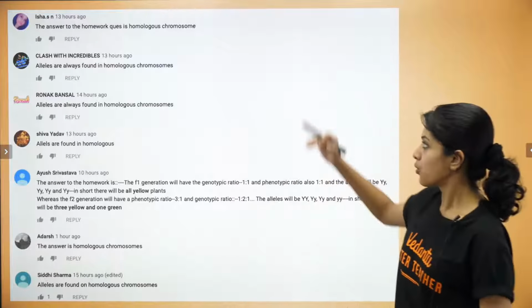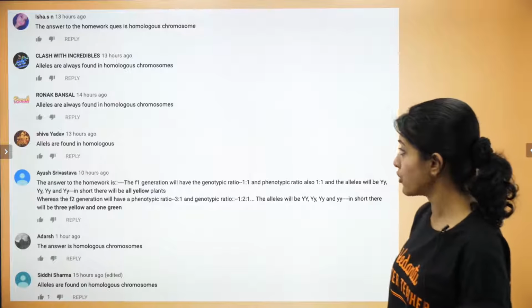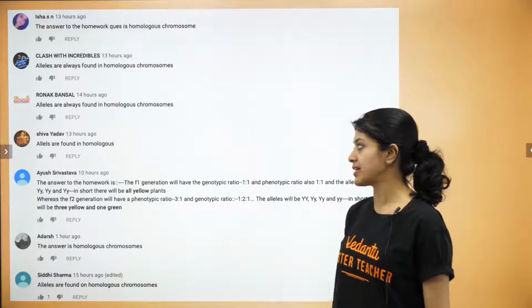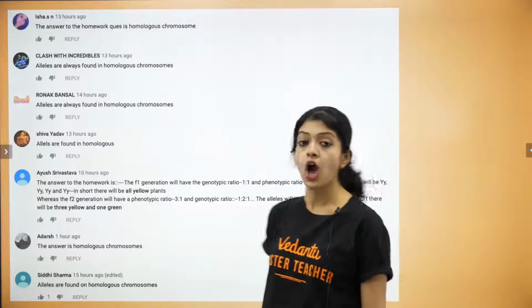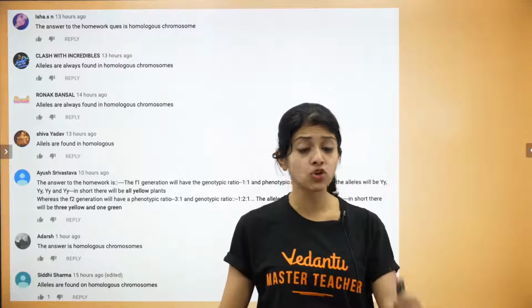heterozygous. And we have Isha, Clash with Incredibles, Ronak, Shiva, Adarsh and Siddhi, who have given us the answer for the second question. Alleles are found in homologous chromosomes. Thank you very much and keep it up, guys. Keep up the good spirits.